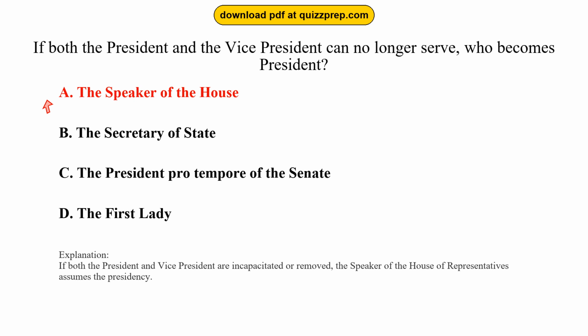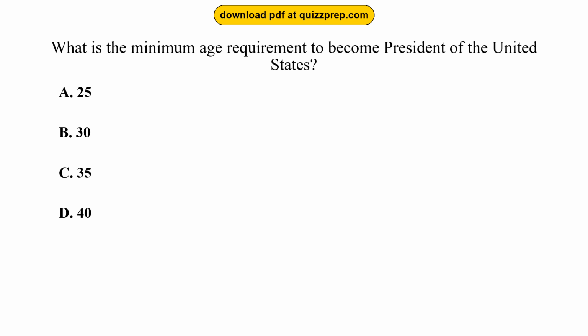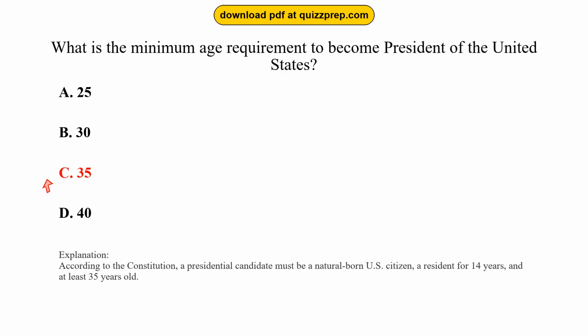Question 58. What is the minimum age requirement to become President of the United States? Option A, 25. Option B, 30. Option C, 35. Option D, 40. The correct answer is option C, 35. According to the Constitution, a presidential candidate must be a natural-born U.S. citizen, a resident for 14 years, and at least 35 years old.